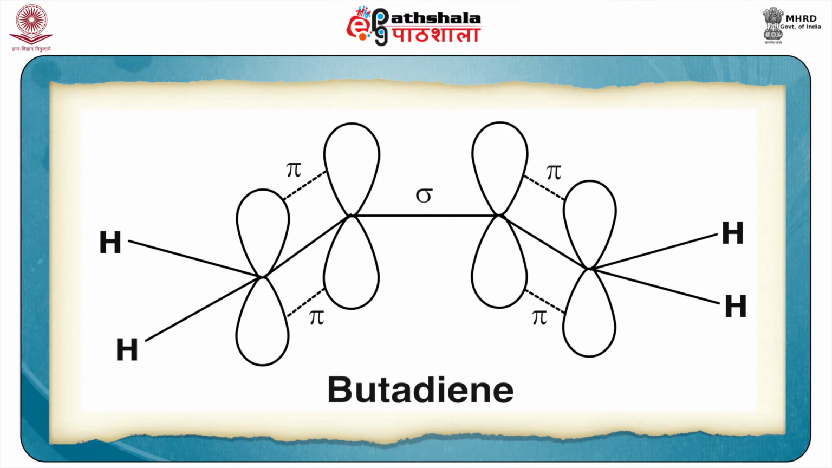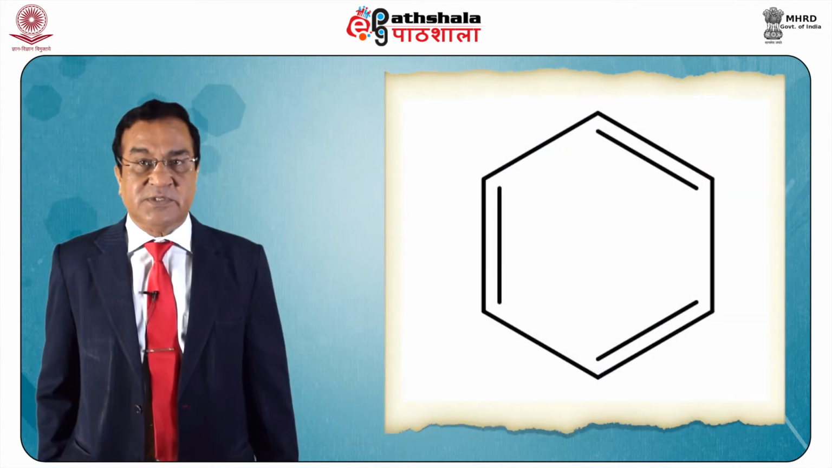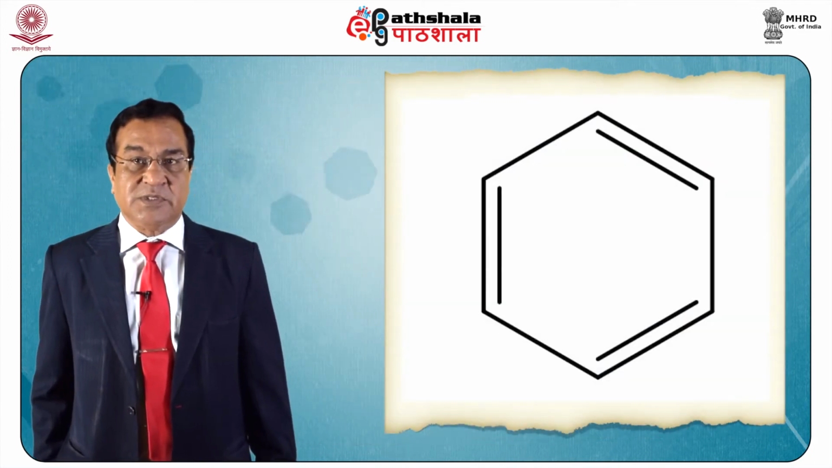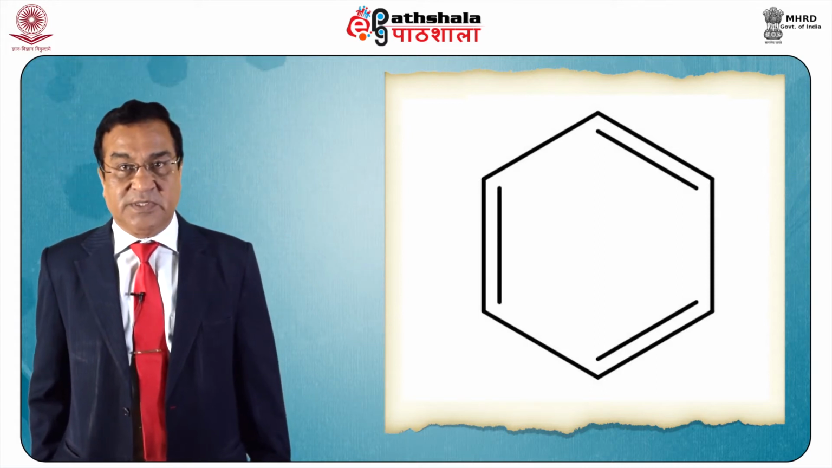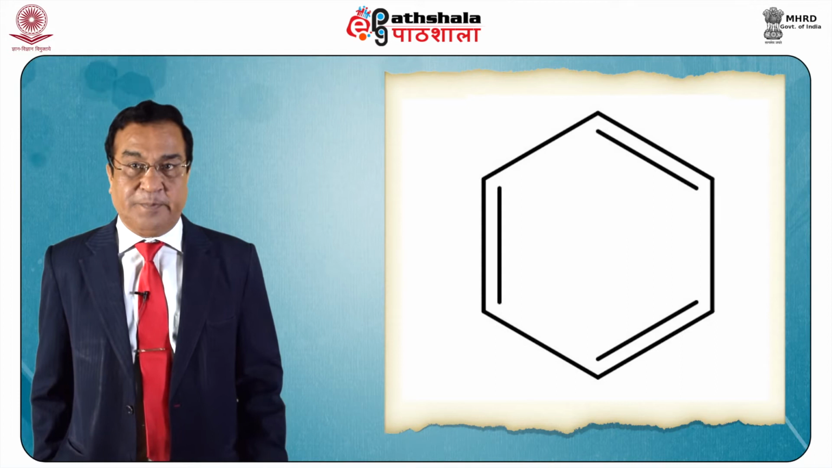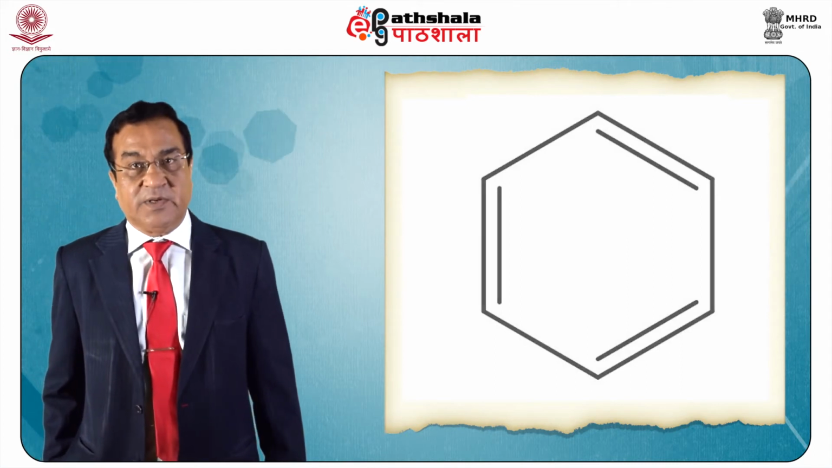Extending the same thing, and you know it very well, in benzene also there are 6 pi electrons and there is a pi electron cloud at right angles, or perpendicular, to the plane of the molecule.